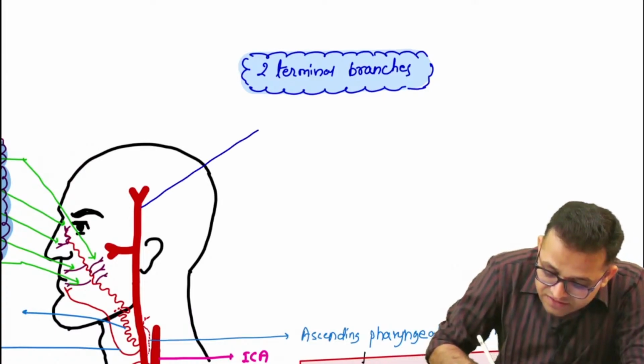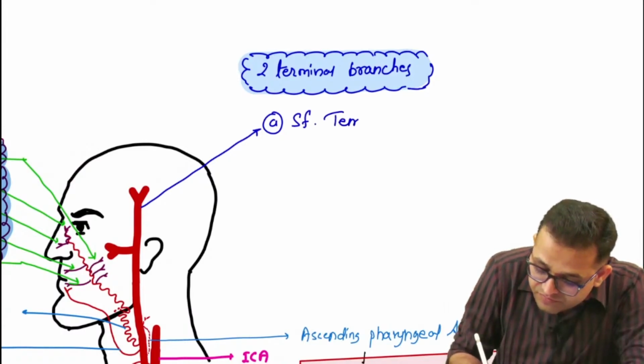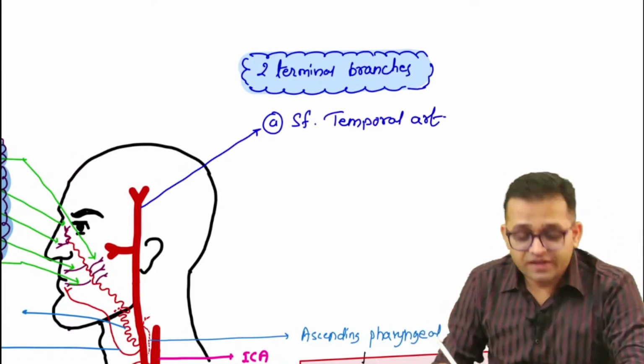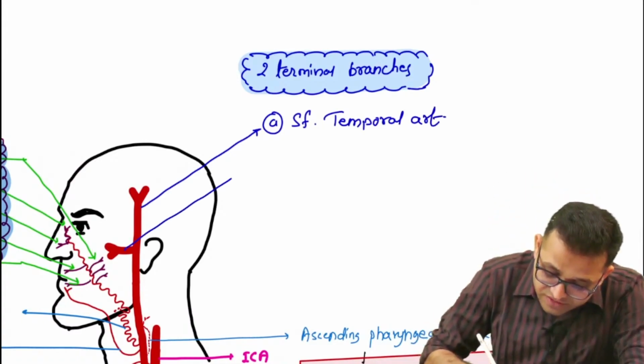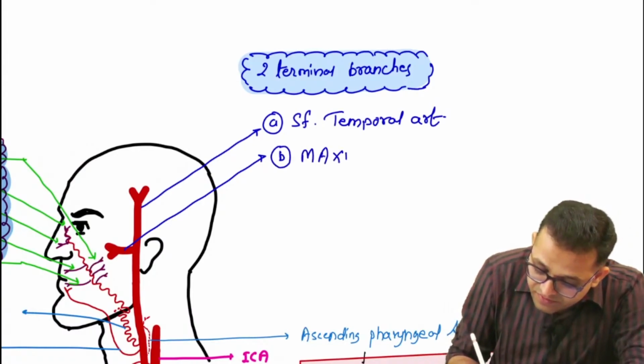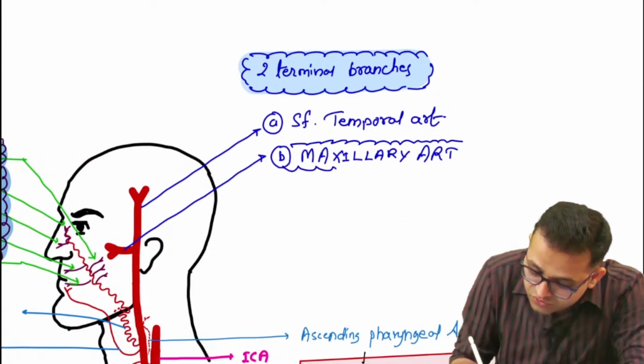Sir, this is our first, the superficial temporal artery, and this is your next branch, that is the maxillary artery. So we are going to learn this maxillary artery in detail, all its branches, in our today's class.